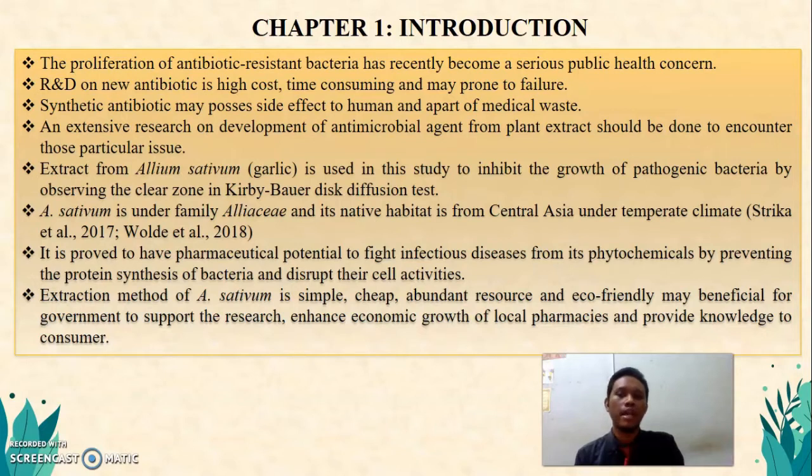It is under the family Alliaceae and its native habitat is Central Asia, which has a temperate climate. Nowadays it can be cultivated in the entire world. It is proved to have pharmaceutical potential to fight infectious disease through its phytochemicals, by preventing the protein synthesis of bacteria and disrupting their cell activities. The extraction method of A. sativum is simple, cheap, has abundant stock, and is eco-friendly. It may be beneficial for government to sponsor research, enhance economic growth of local pharmacies, and provide new knowledge to consumers.